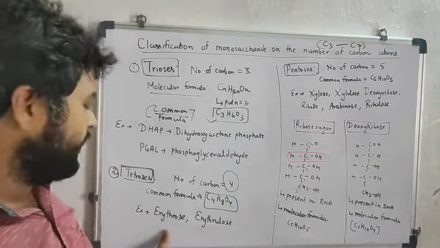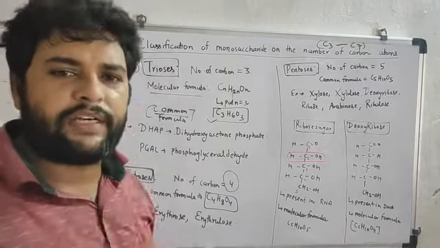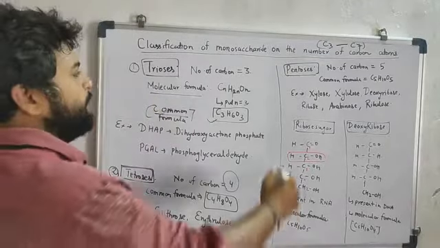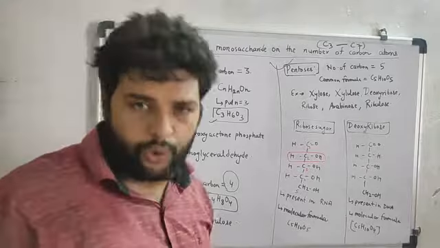Once again, erythrose and erythrulose are monosaccharides that contain 4 carbon. Proceeding further, the next type of monosaccharide is pentoses.